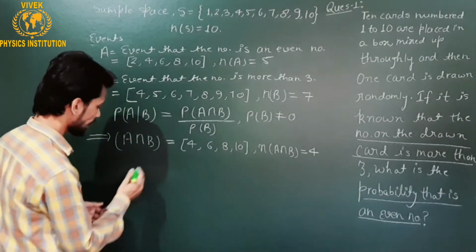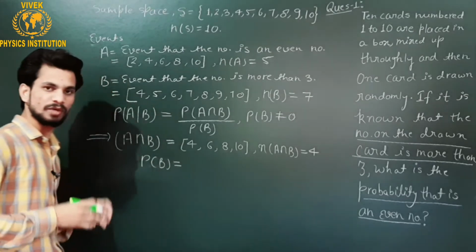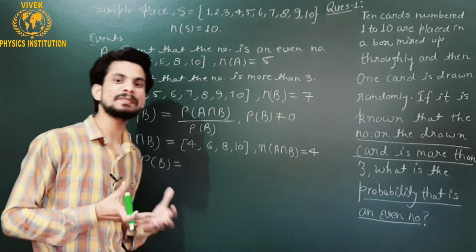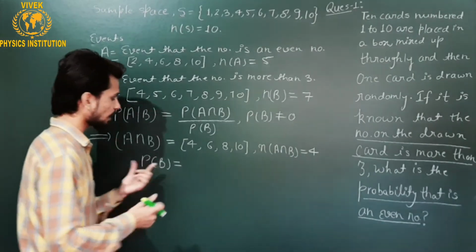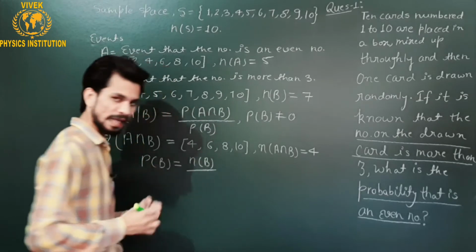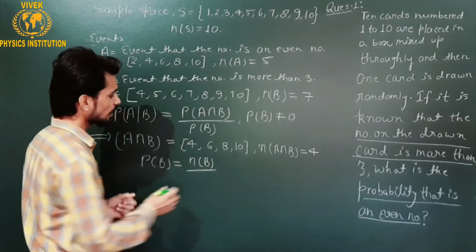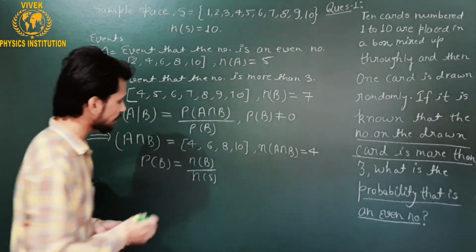I will write only the probability of event B, treating the event B as independent. So the probability will be the number of favorable elements in set B divided by the number of total elements in the sample space.